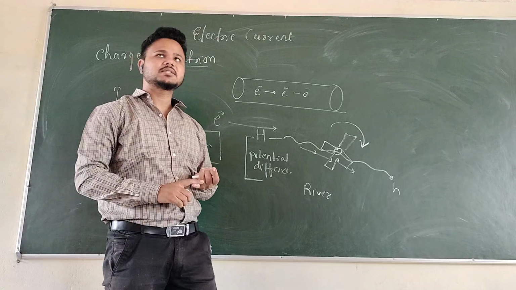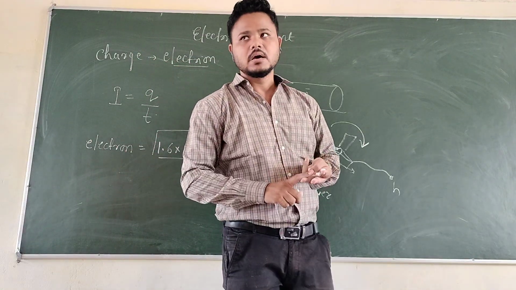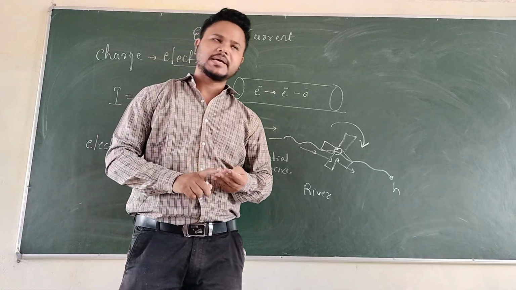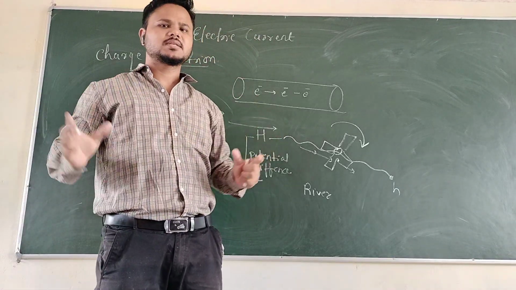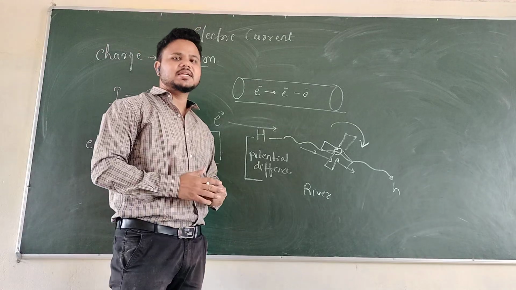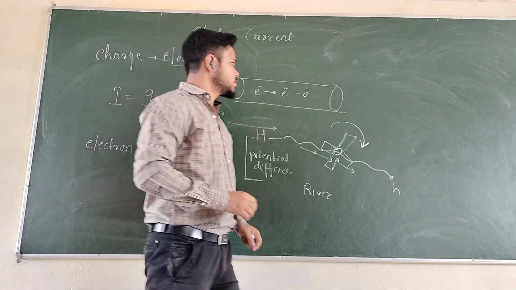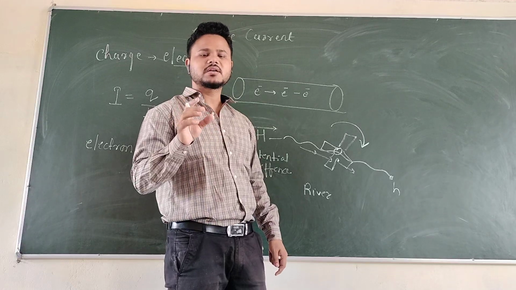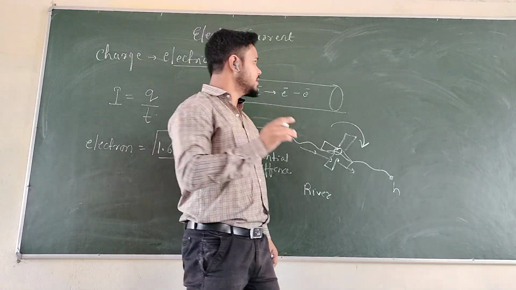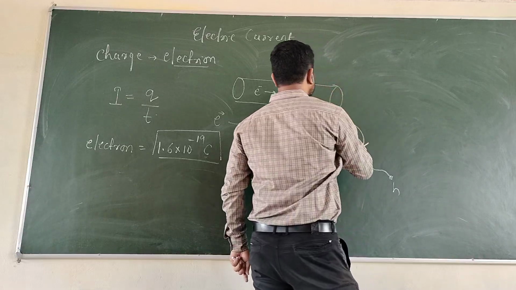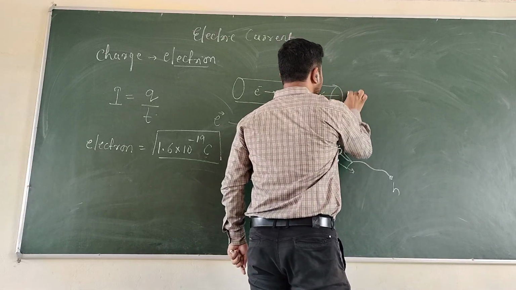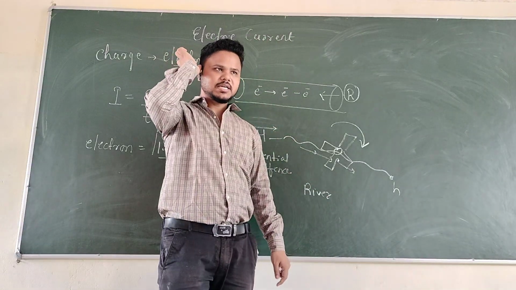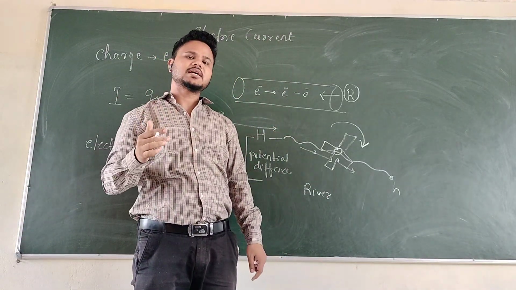resistance. Examples of a resistance are a fan, an electric heater, a toaster, a bulb, an AC, and every different appliance that you use in a household; that is nothing but a resistance. So what does the resistance do? The resistance tries to offer resistance to the flow of current. Whenever there is a flow of current, the resistance acts in the opposite direction.